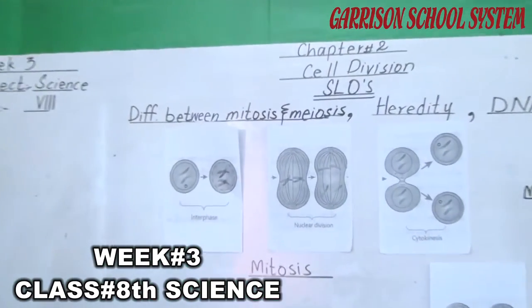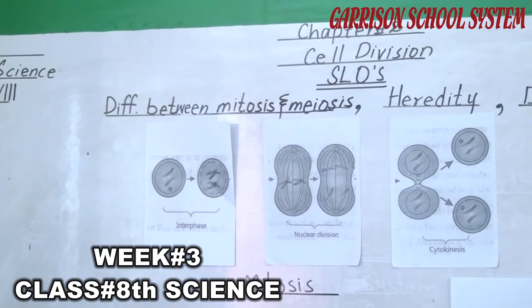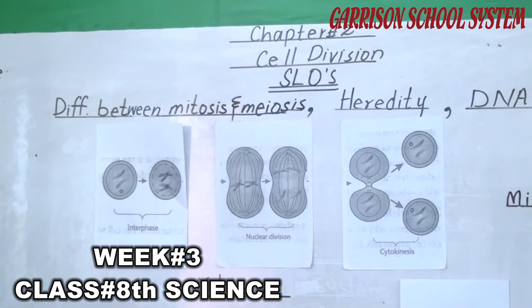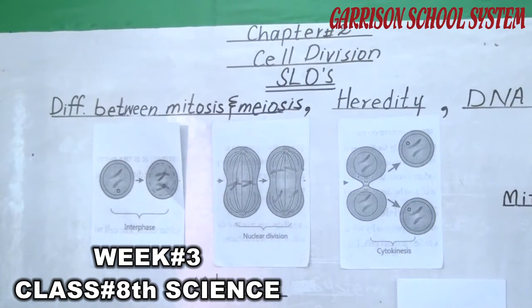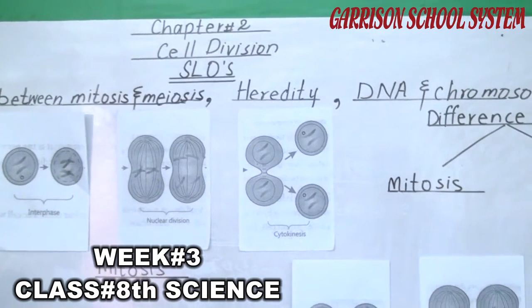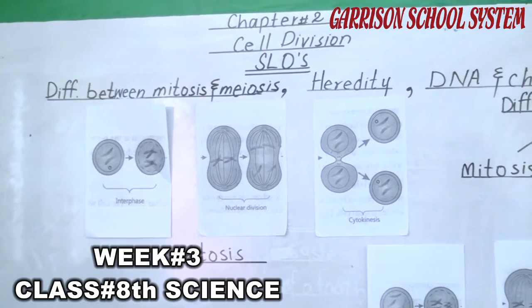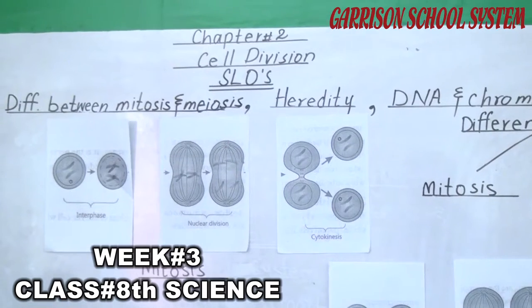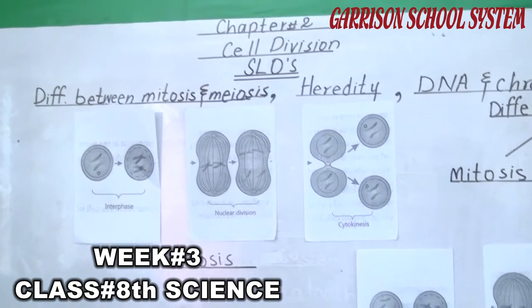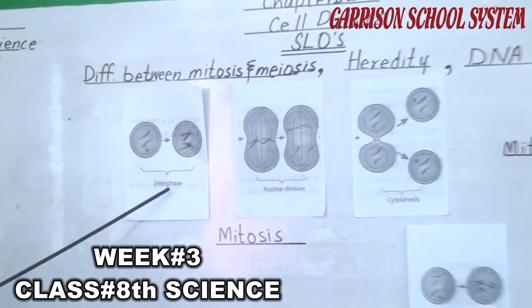Cell division, students, is a process by which a cell divides into two daughter cells. What are the daughter cells? And what are the parent cells? Parent cells are the cells which have to be divided, and daughter cells are cells which are formed as a result of division. It passes through a phase called interphase. During interphase, chromosomes in the nucleus are duplicated, meaning it makes copies. You can see in the diagram.